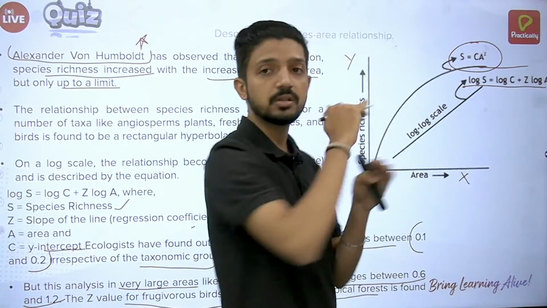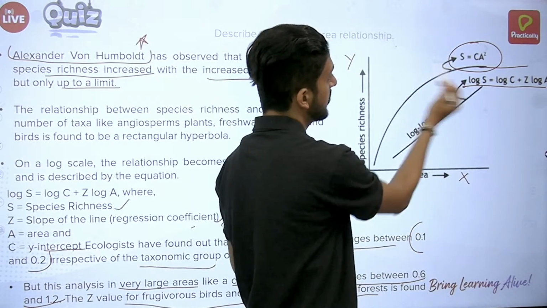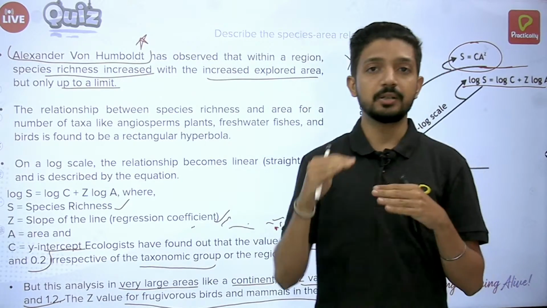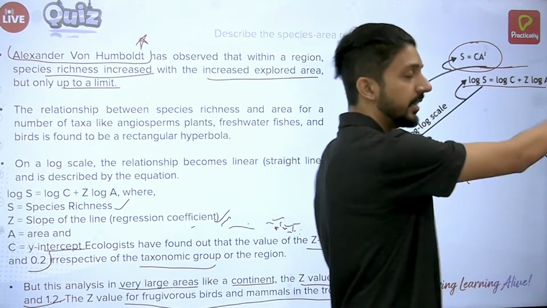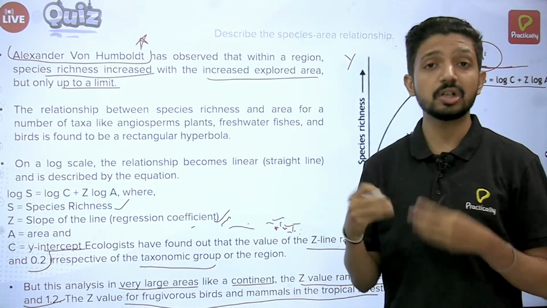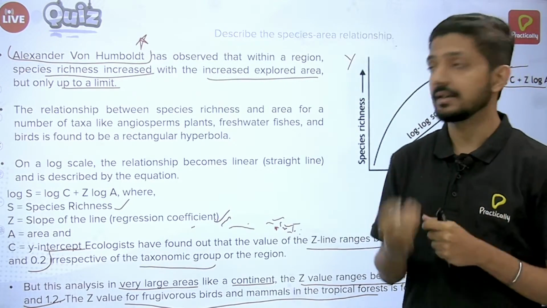It becomes constant. No matter how much the area increases further, the species richness is not increasing anymore, because it has some limit. That is the basic conclusion made from the species area relationship analysis.